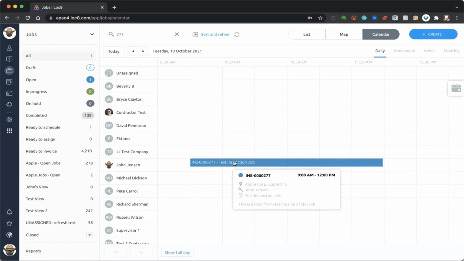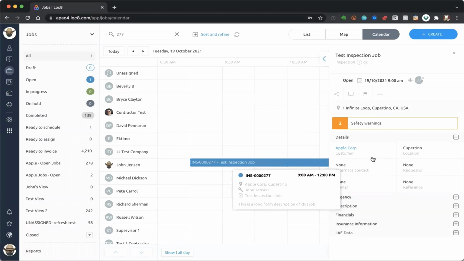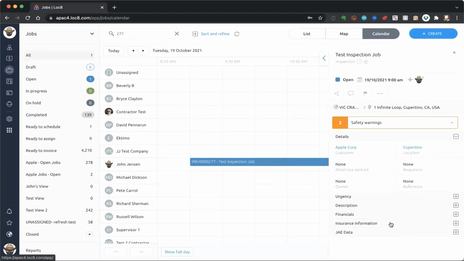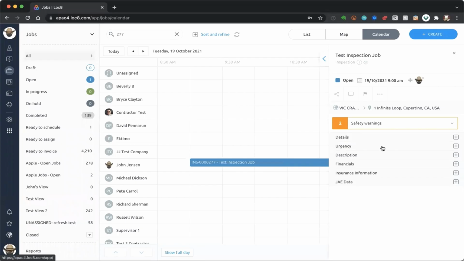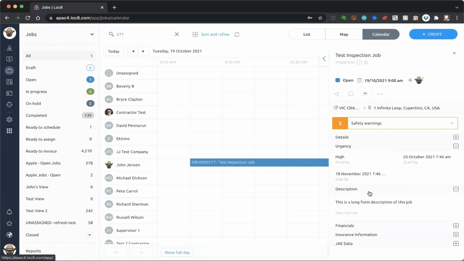Lastly, in this particular area, I can see this job number on my calendar, and you'd think I might have to jump back into that list to look at some of the finer points of this job. Well, no, I don't have to do that. All I need to do is double click on the job, and hey presto, that inspector, or what we call the mini inspector, appears here on the right hand side.